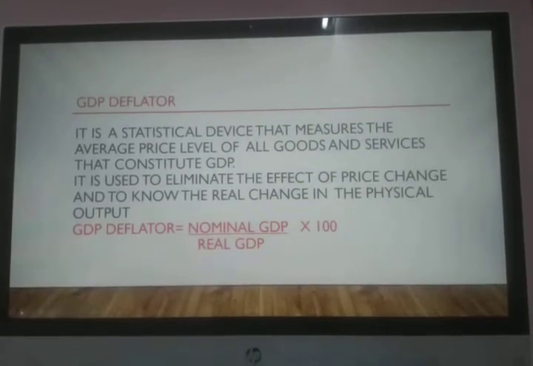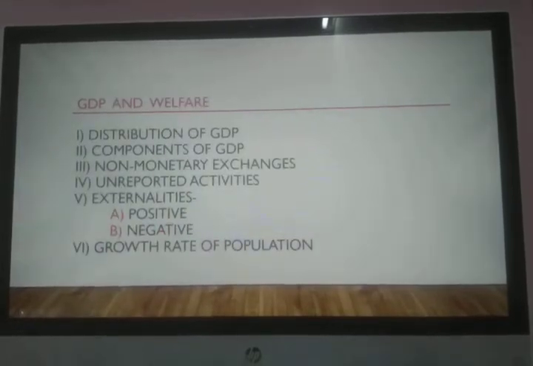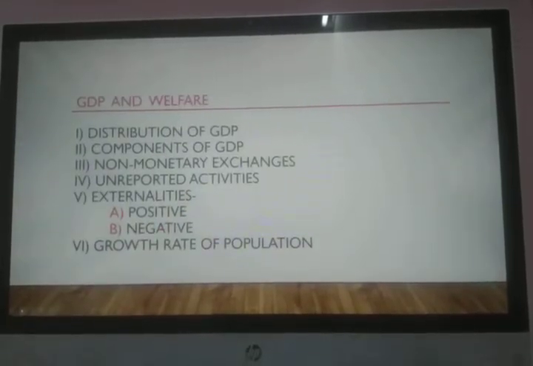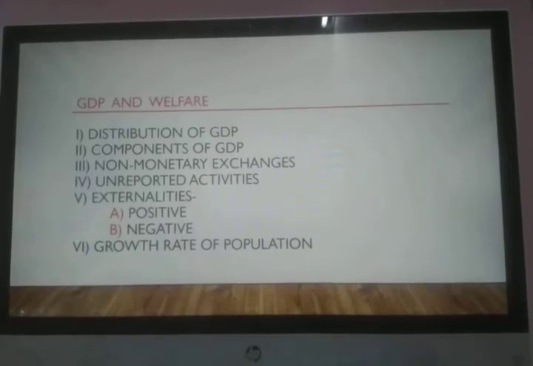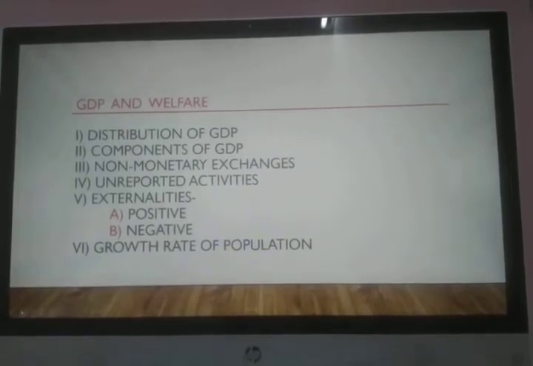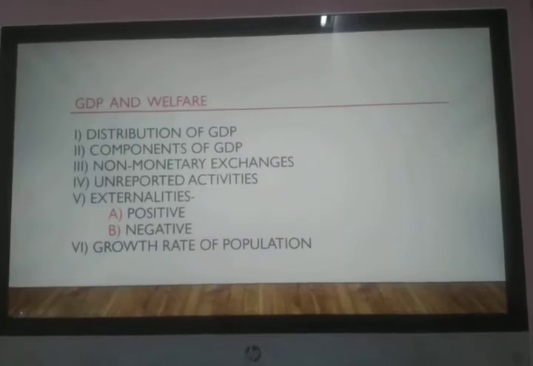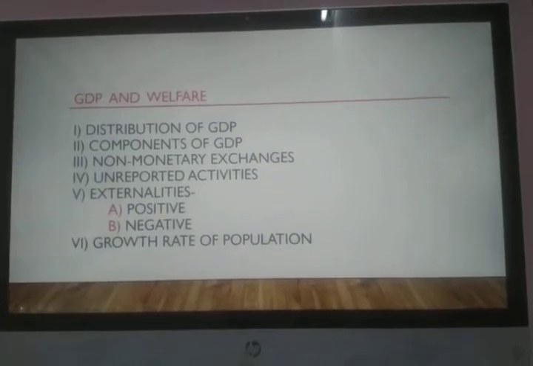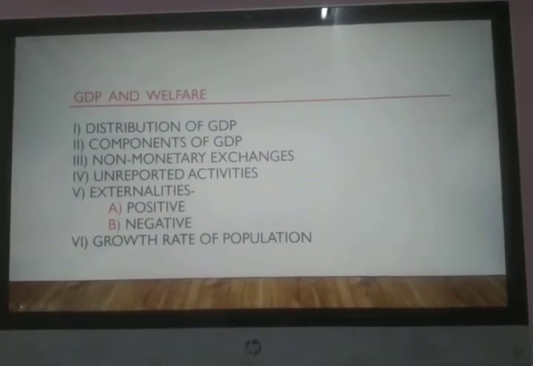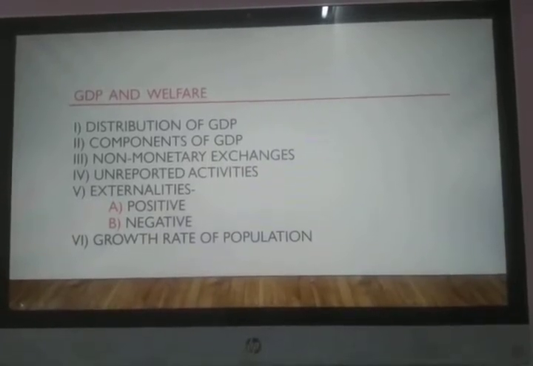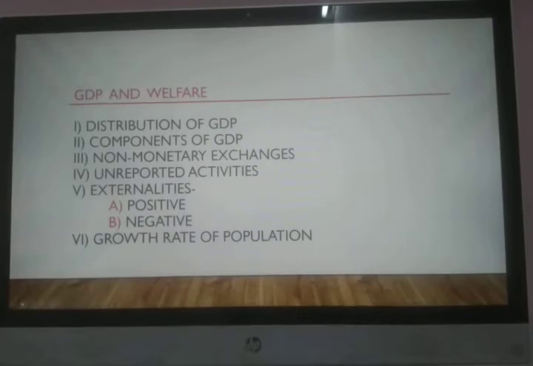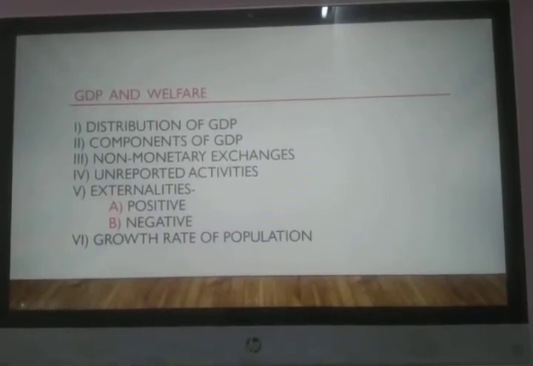And why do we study this GDP deflator or real GDP? Because GDP and welfare are two different aspects. If you say that there is an increase in GDP, so it is going to help increase economic growth, raise the standard of living of people, or improve the economic condition of the people. It's not like that. Why?